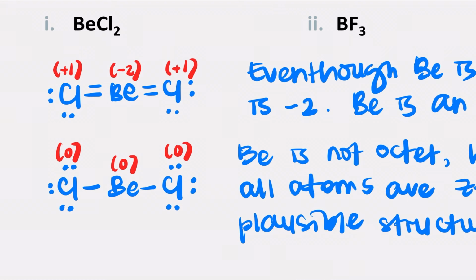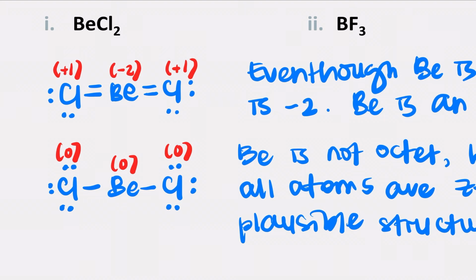If you look here, our beryllium is not octet. It only has 1, 2, 3, 4 electrons, sharing 2. But the formal charge for all the atoms in this Lewis structure is 0.